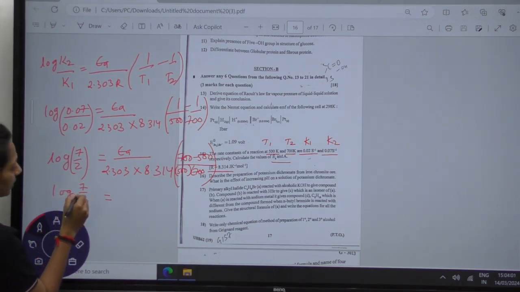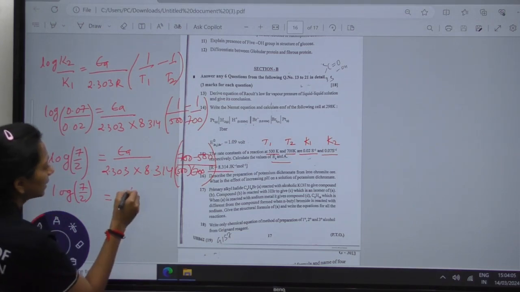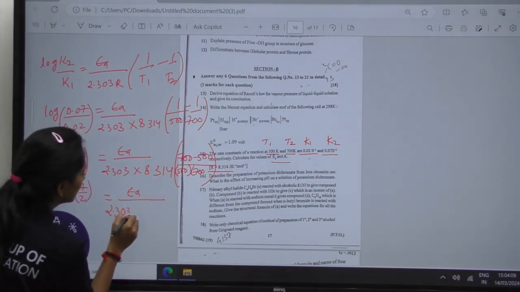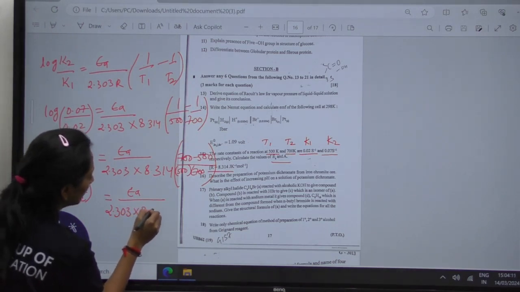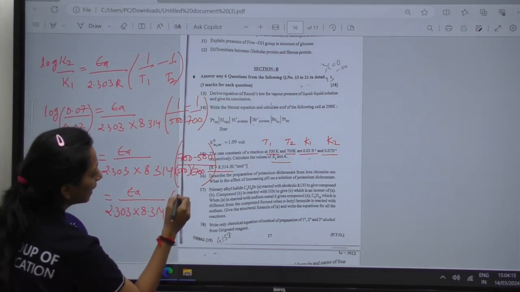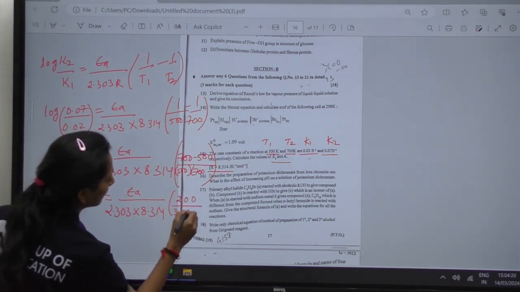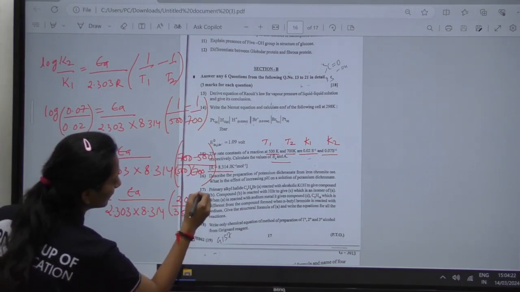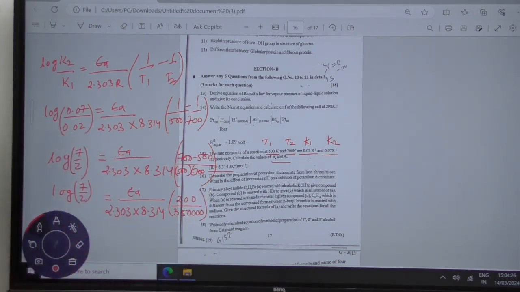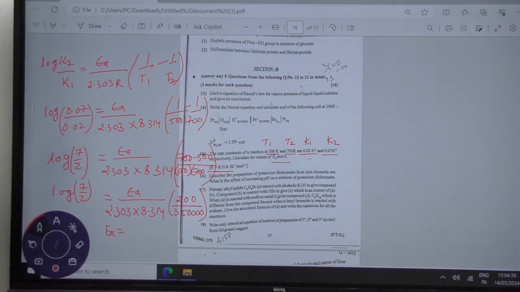Using the log table, you can easily find out the value of log 7 by 2. And the value of EA will be equal to 2.303 into 8.314, multiplying this, and then dividing. Then on cross multiplying and solving, you will get the value of EA.